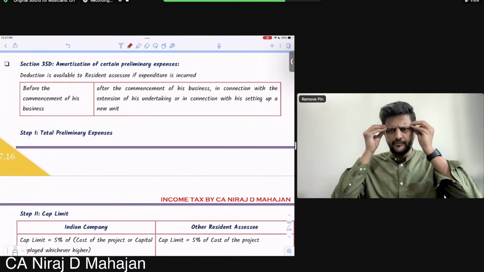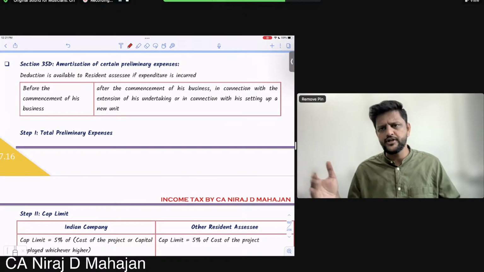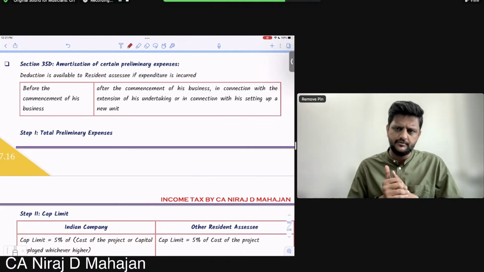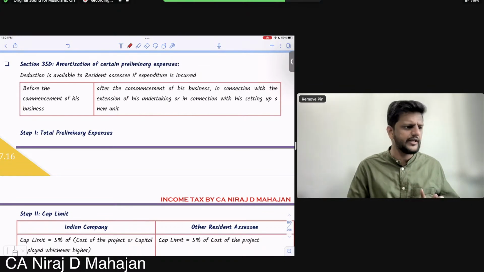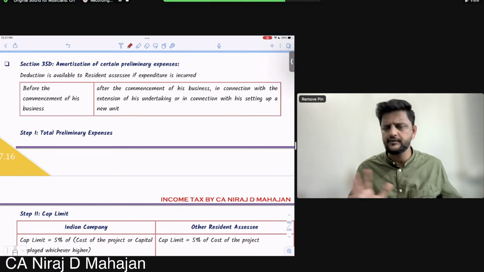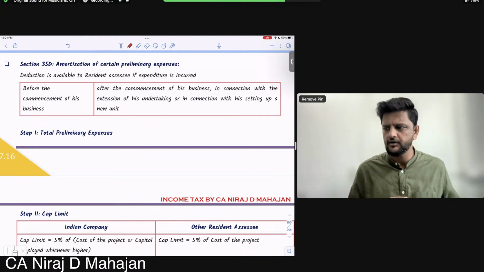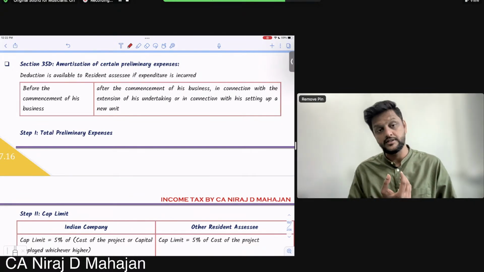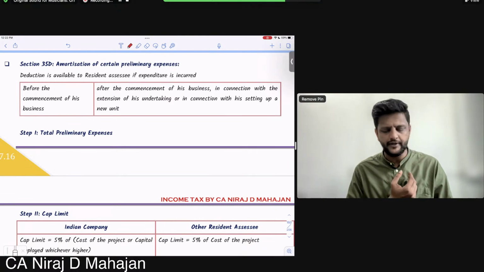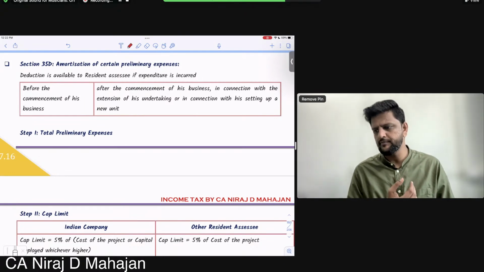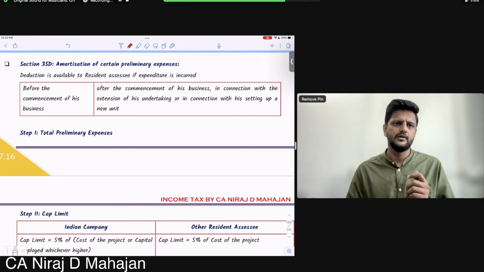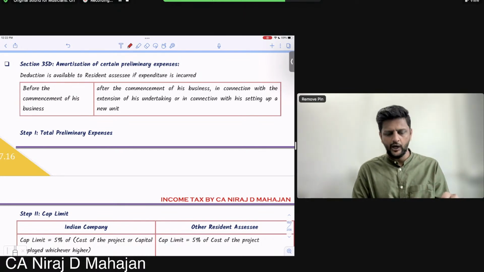But keep one very basic thing in your mind always clear: income tax treatments and accounting treatments can be different. The Income Tax Act does not always recognize accounting treatment. They say what we say, what is as per our point of view, that will be considered. How you amortize that preliminary expense in the books of accounts, in accounting treatment, is not relevant for income tax purposes. Section 35D tells you what will be allowed and how it will be allowed.